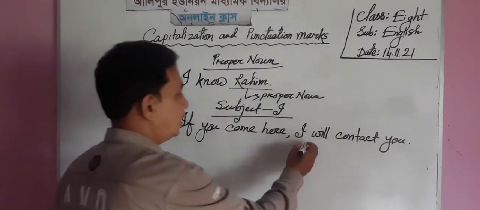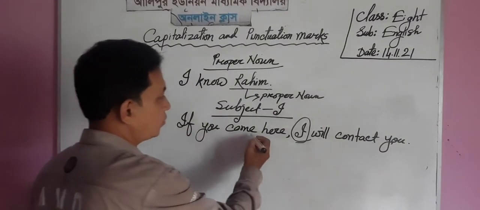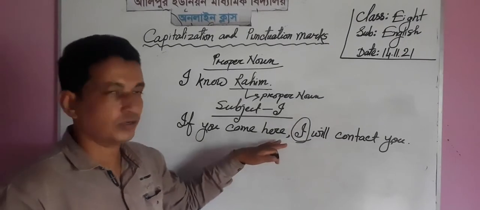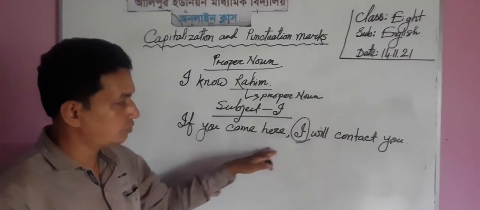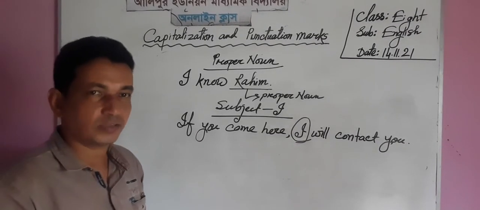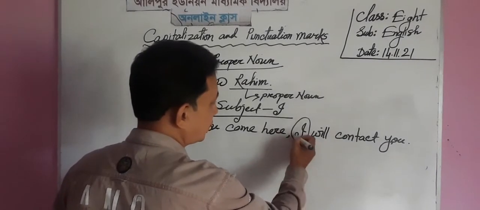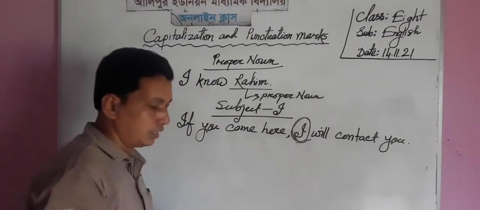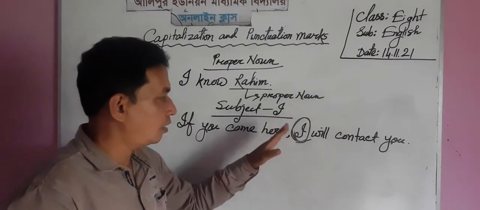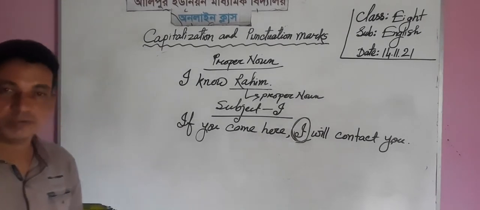Dear students, it is not the beginning of the sentence, it's a clause. And the sentence is, if you come here, I will contact you. It's a greater sentence. There are two parts of this sentence. This is a complex sentence, and a complex sentence has two parts. One is the principal clause and the other is the subordinate clause. But the principal clause starts with the subject I. So we must remember, if the subject is I, it must be in capital form. Okay, dear learner, this is another rule of capitalization.